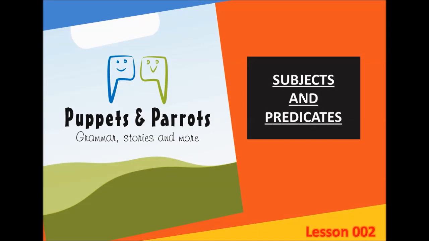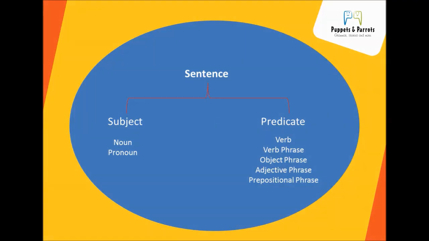Okay, let's start by looking at its basic components. Here on this page, you are seeing the sentence and its two parts. Now let's explain in detail. What is a sentence? A sentence is defined as a collection of words that have a meaning. The basic requirement for a sentence to exist is that it should contain a subject and a predicate. Even the smallest sentence in the English language must contain two components to be grammatically correct. That is, subject and predicate.